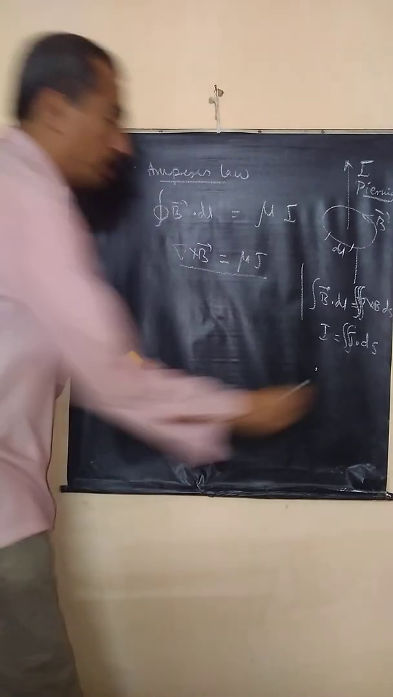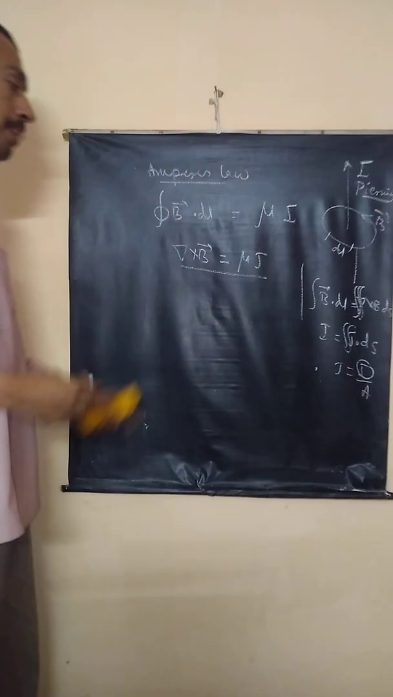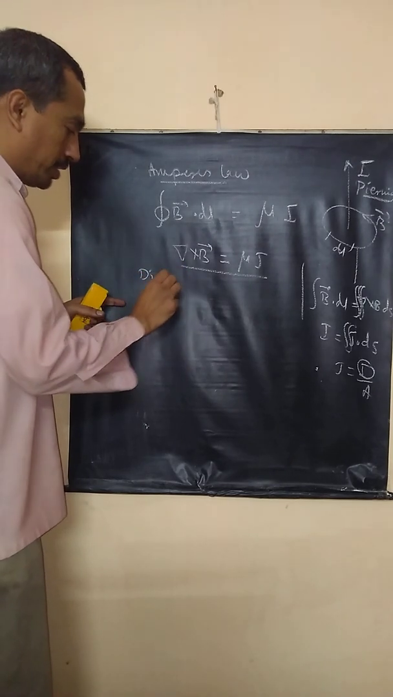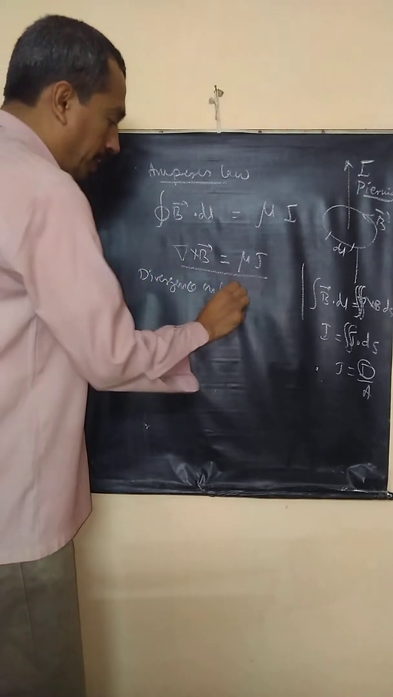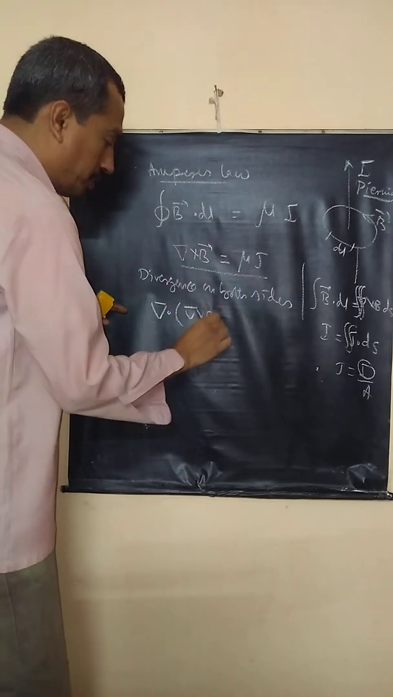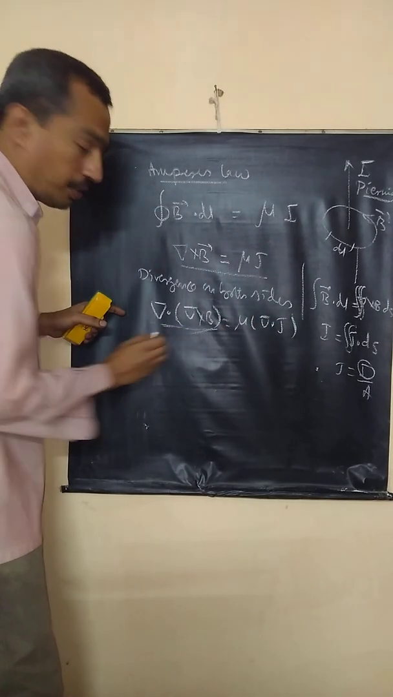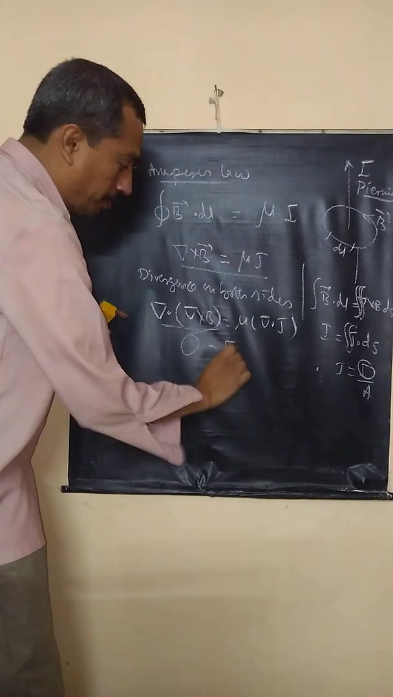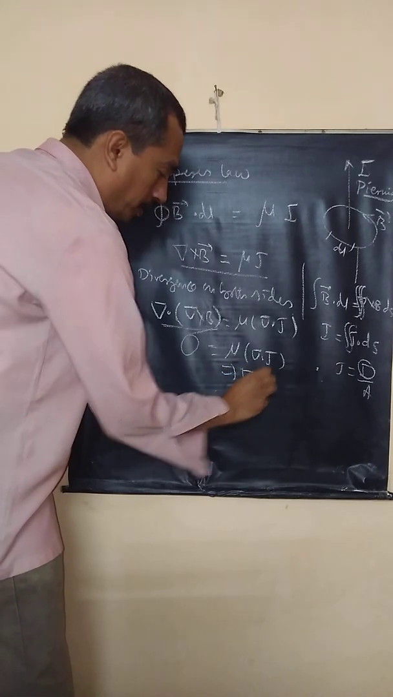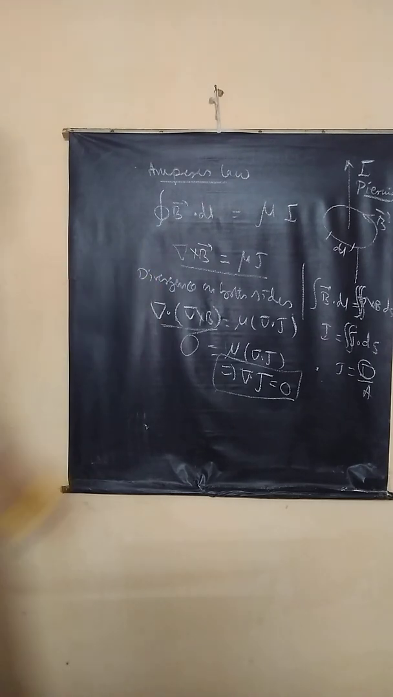So now, what is j? It is I by area, so current is j into area. But look at this Ampere's law. Suppose I take divergence on both sides. If I take divergence on both sides, Ampere's law leads to a conclusion like this. Divergence of this is equal to mu into del dot j. We know divergence of curl is 0, so the left hand side is 0. So mu into del dot j is equal to 0, or divergence of current density is 0. This is a result that is obtained from Ampere's law.